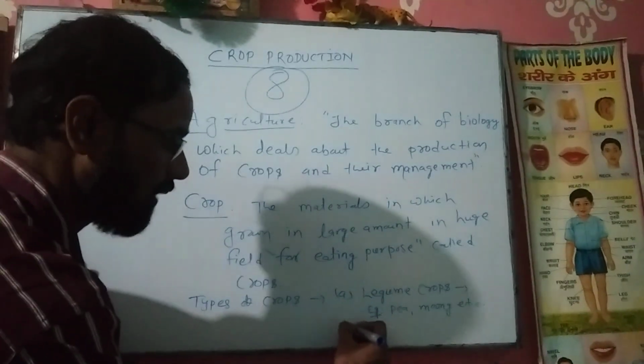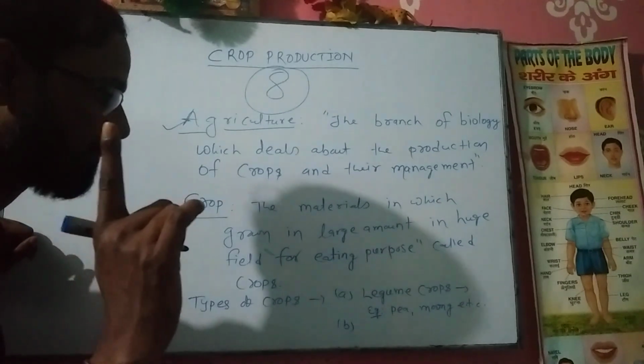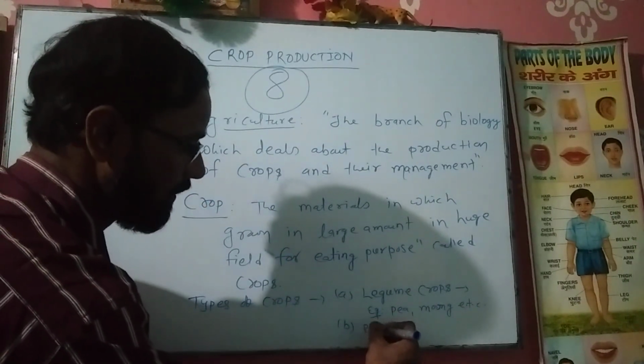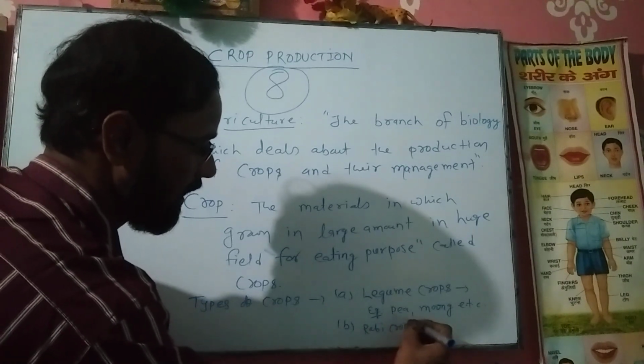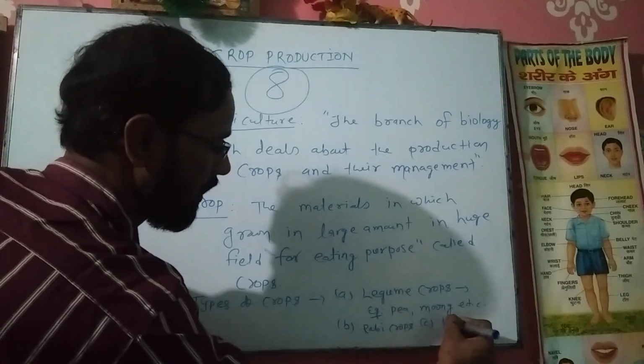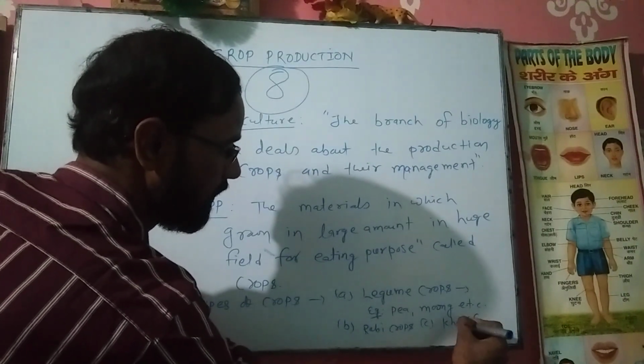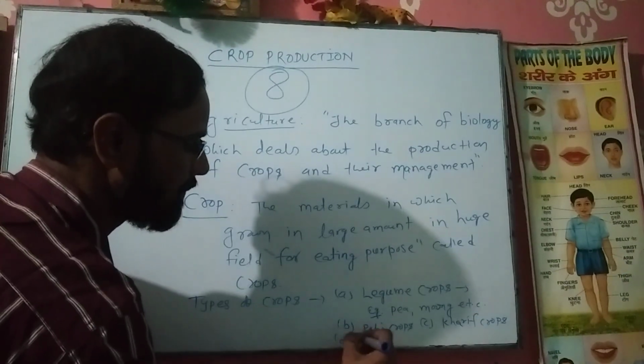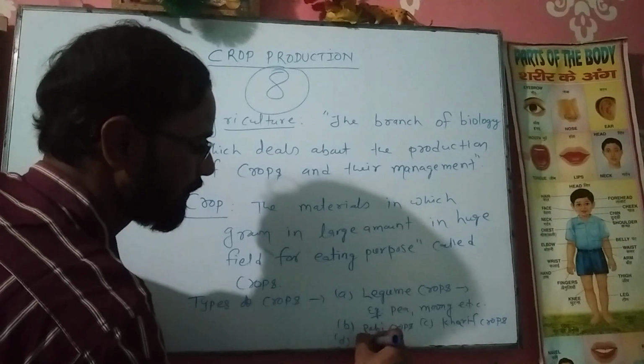Another variety of crops are rabi crops. Similarly, there are kharif crops, and also another type, nagdi crops.